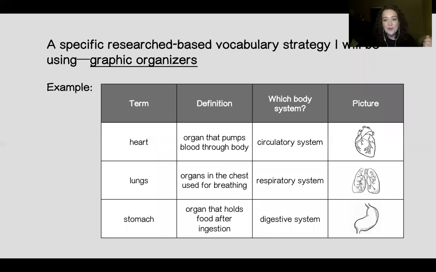A research-based vocabulary strategy that I will be using are graphic organizers. I love a good graphic organizer. This is just a little simple example of one. This is just a basic chart that gives you the definition, where it is in the human body, and a picture of it. Other examples of graphic organizers are like Venn diagrams, concept maps, those kind of things. And I think that these would be really effective for a science classroom because it helps students associate different parts of the body with certain places and helps connect these ideas.